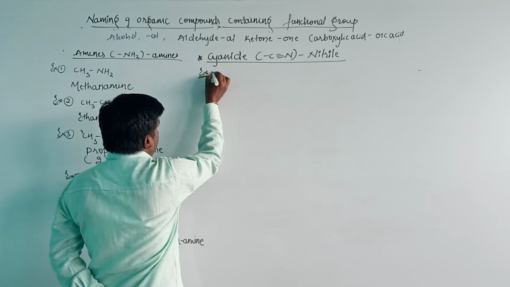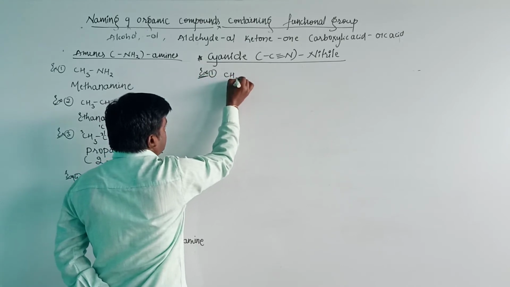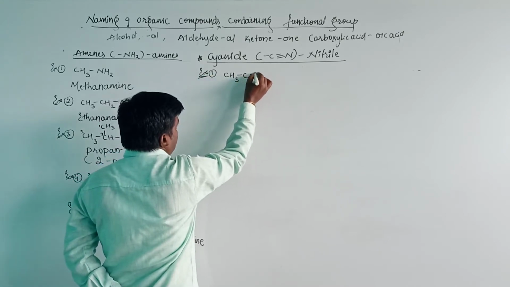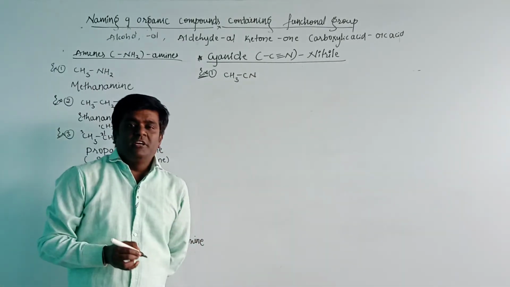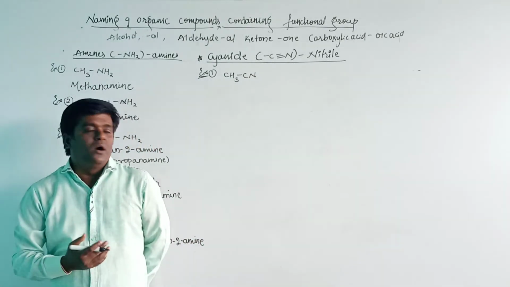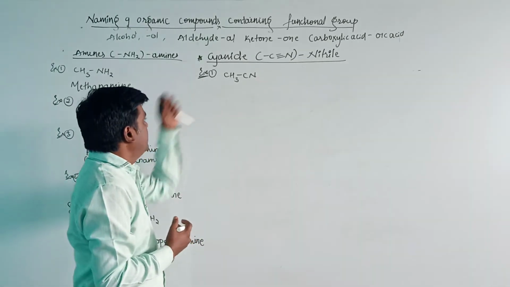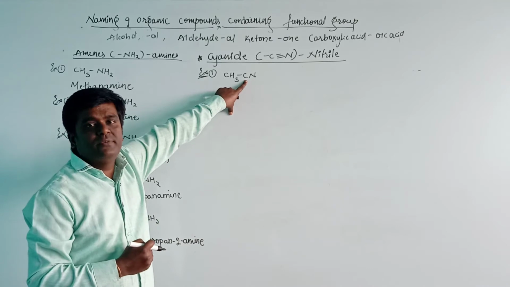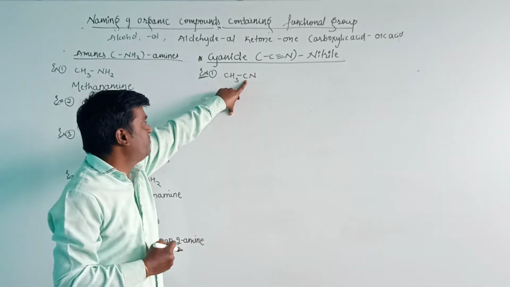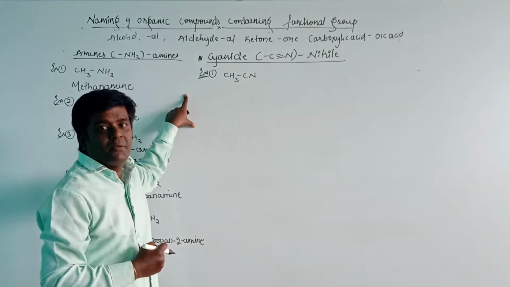First example, CH3CN. The number of carbon atoms in the parent chain is 2. How are the carbon atoms 2 here? The carbon atom which is present in the functional group is also considered in the parent chain.